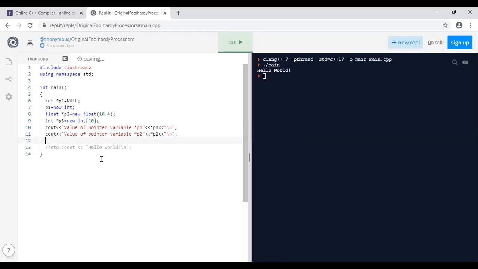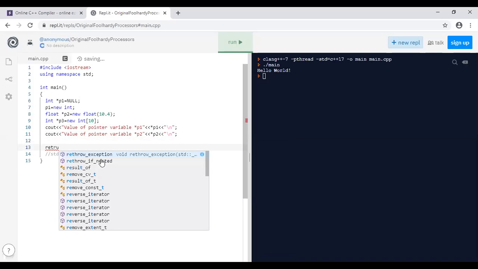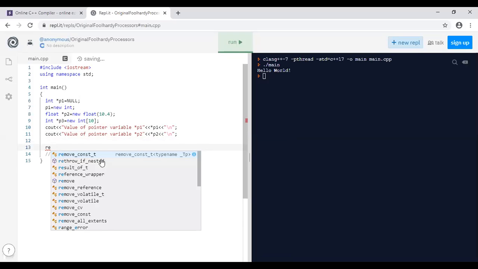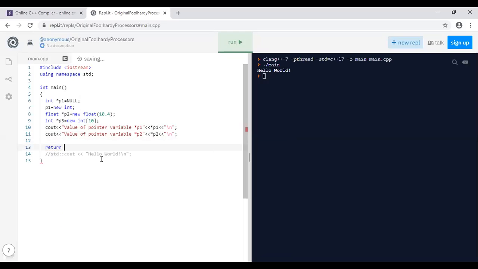Okay, so we will execute one by one. It is returned as 0. So value of pointer variable *p1 is equal to 0, and value of pointer variable *p2 is 10.4.